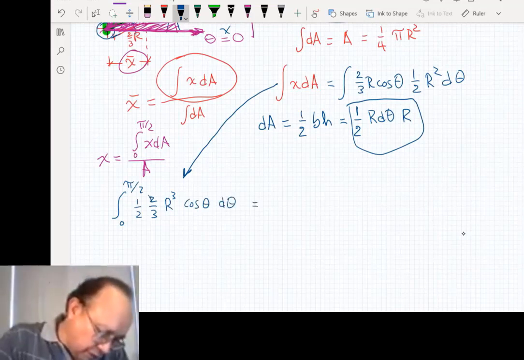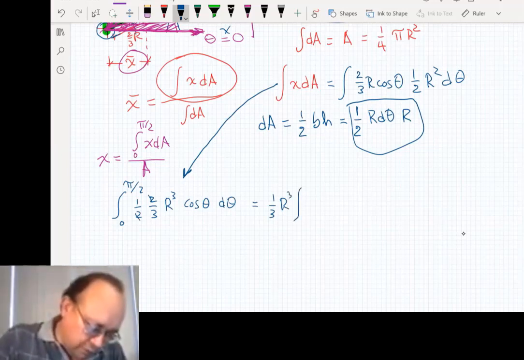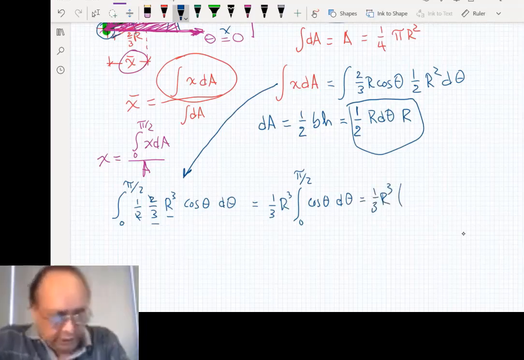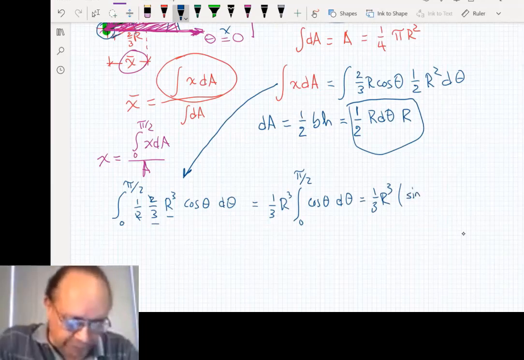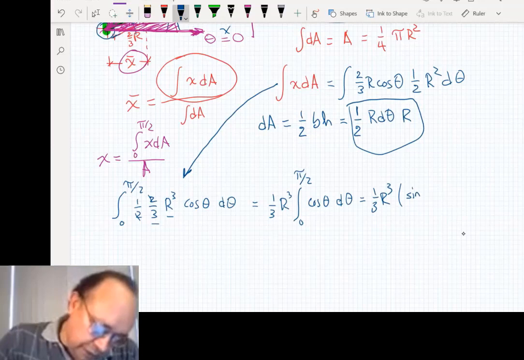I guess we can get rid of this, and we have 1/3 r cubed times the integral from 0 to pi over 2 of cosine theta d theta. So this is equal to 1/3 r cubed. The integral of cosine is sine, right, guys? I remember that the derivative of sine is cosine, so the inverse is the integral of cosine is sine theta from 0 to pi over 2.